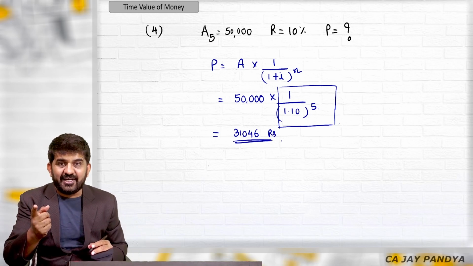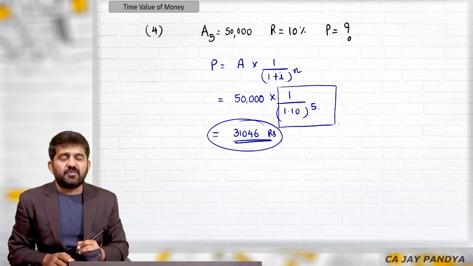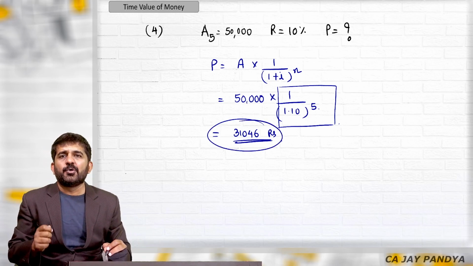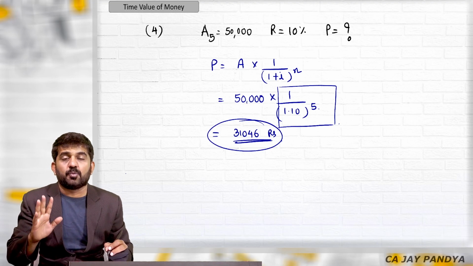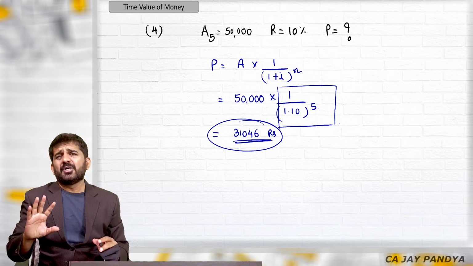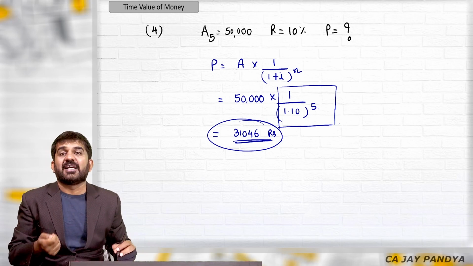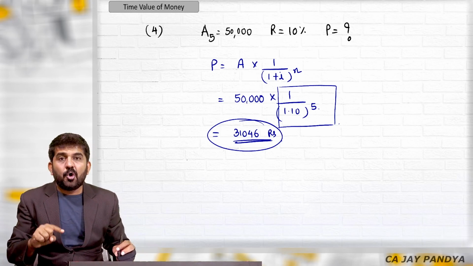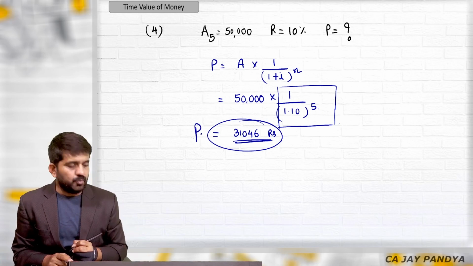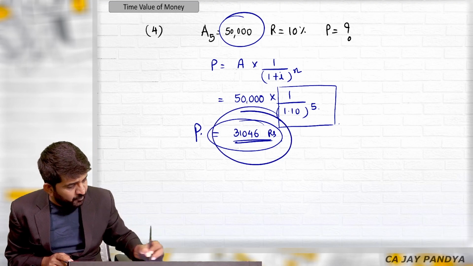What does that again mean? It means 31,046 rupees value today is equal to the value of 50,000 rupees after 5 years. This is what it means in finance. So it is just a simple question of present value. Why present value, or why is it termed as compounding? We are finding out present value. We are removing the interest.